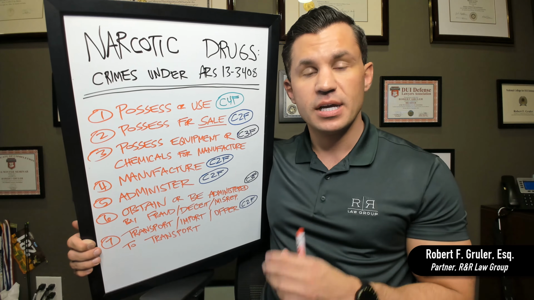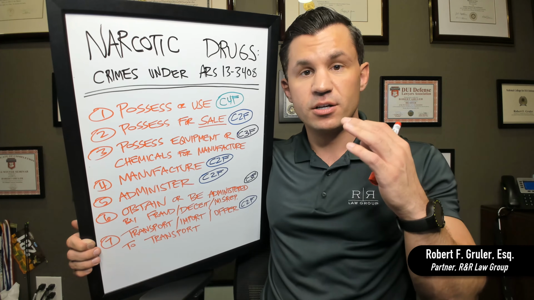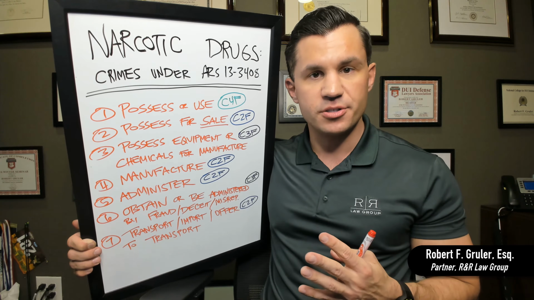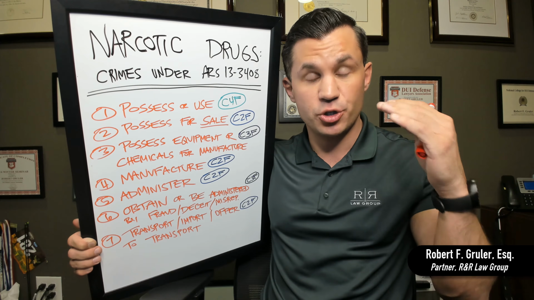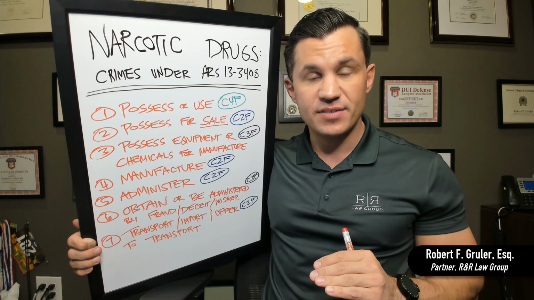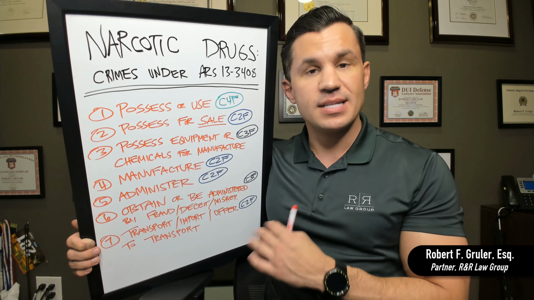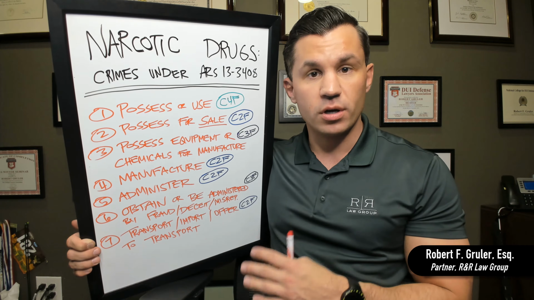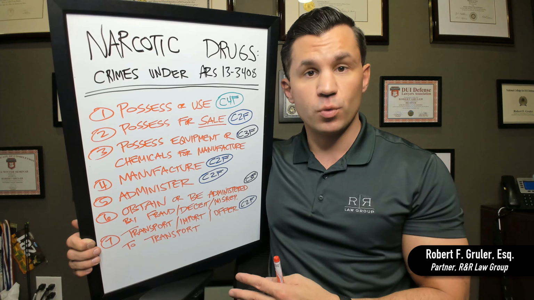So as a reminder, in Arizona we have different levels of felonies. They range from severe to less severe. All felonies are severe. The most severe, the highest level felony that we have is a class 2. The lowest level felony that we have is a class 6. You will see here from this whiteboard that there is nothing lower than a class 4. So all narcotic drug violations are very serious, and let's run through what they are.